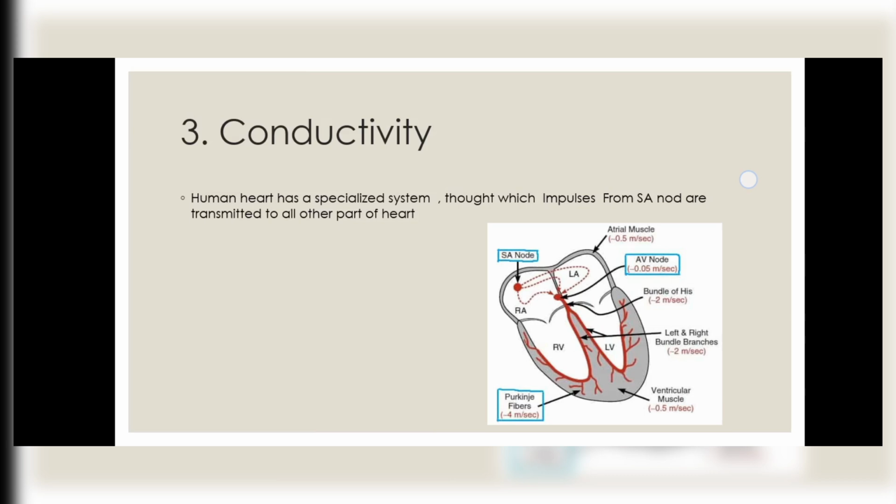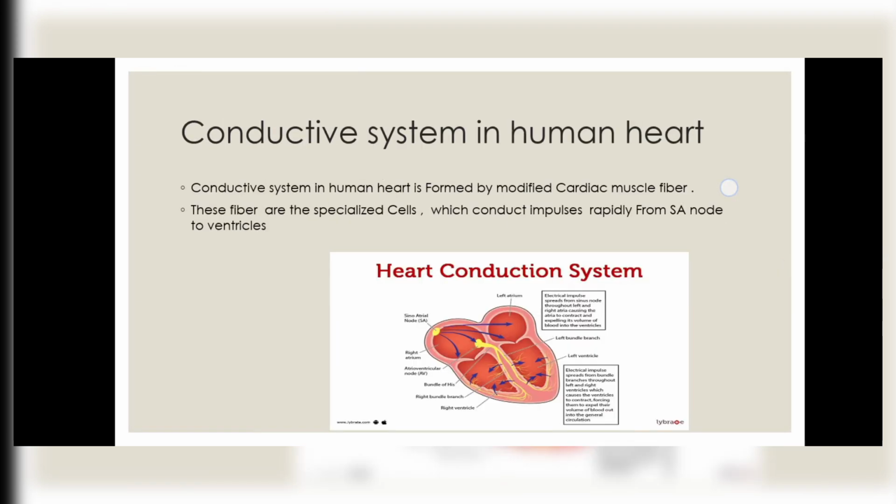Conductivity. The human heart has a specialized system through which impulses from the SA node are transmitted to all other parts of the heart. The conductive system in the human heart is formed by modified cardiac muscle fibers. These fibers are specialized cells which conduct impulses rapidly from the SA node to the ventricles.